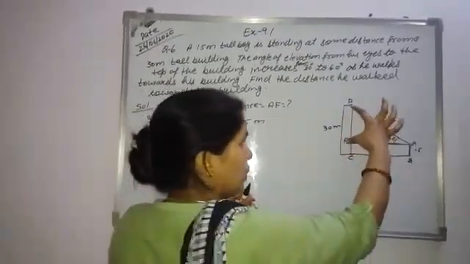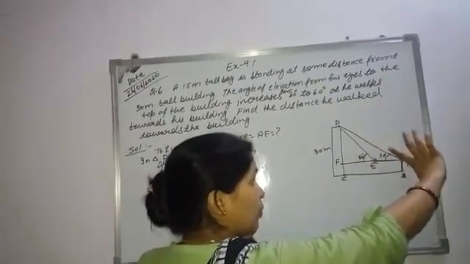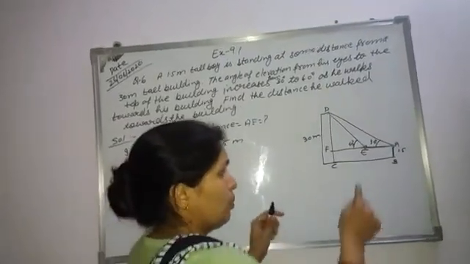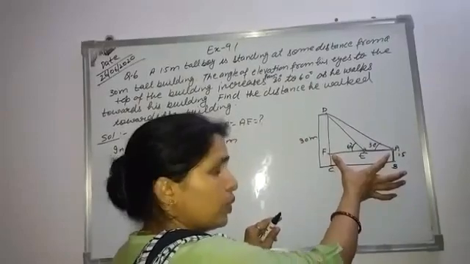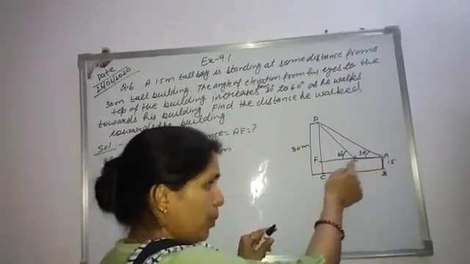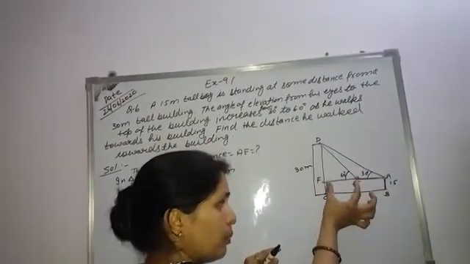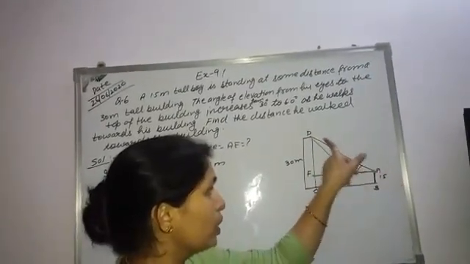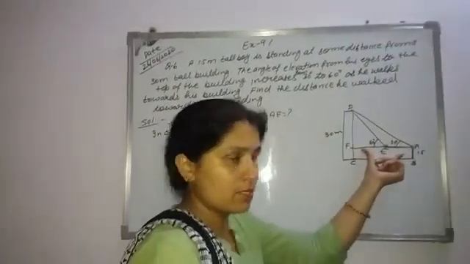We want to find the base, because if we know the total base AF, then we can subtract the smaller part from it. So first we find the relationship between perpendicular and base.